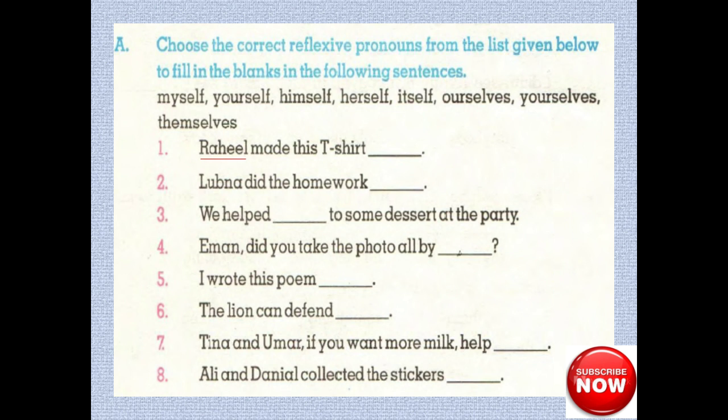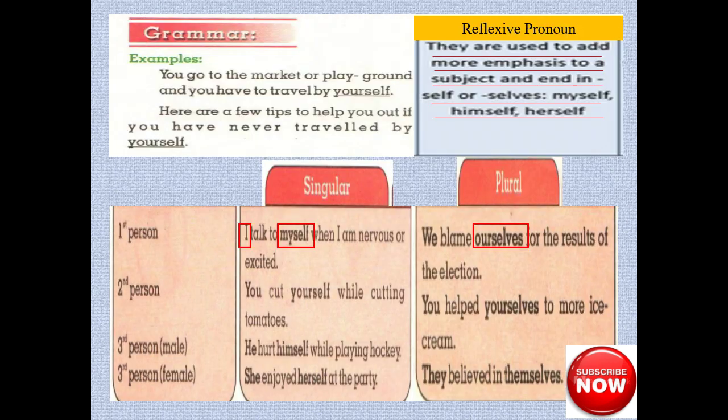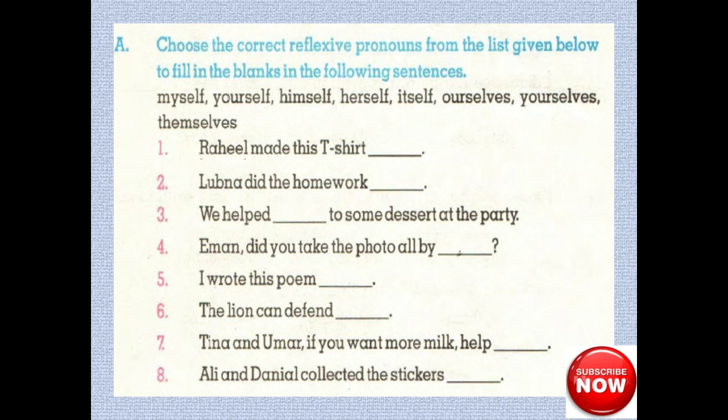For Raheel, which reflexive pronoun can be used? Raheel is singular and according to this table you can see for male pronoun we use himself. He hurt himself while playing hockey. So in this blank for Raheel we will add himself.